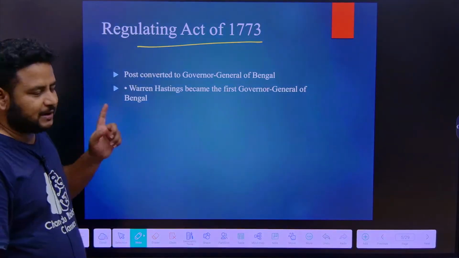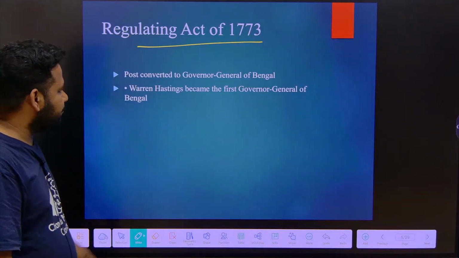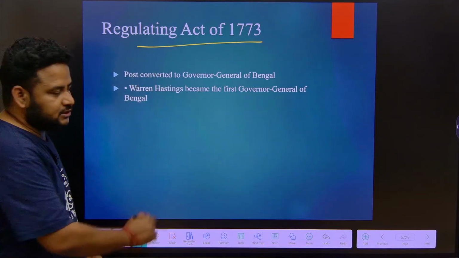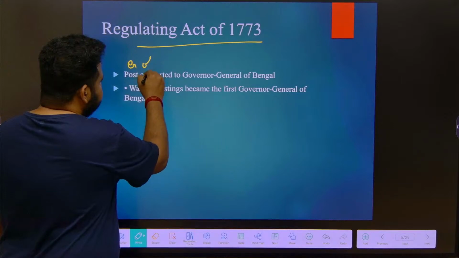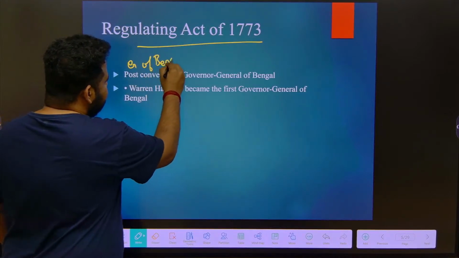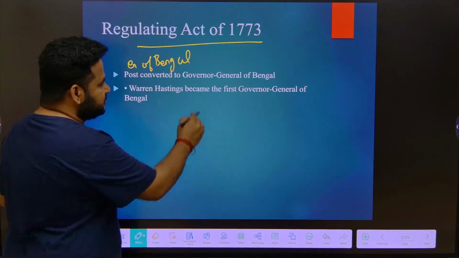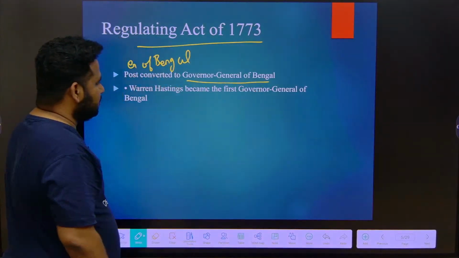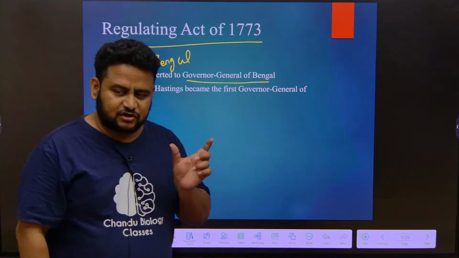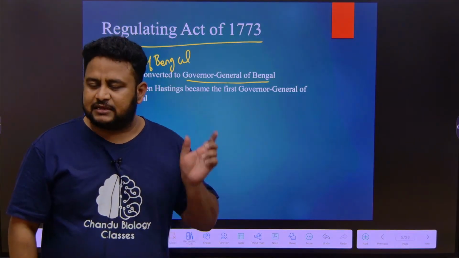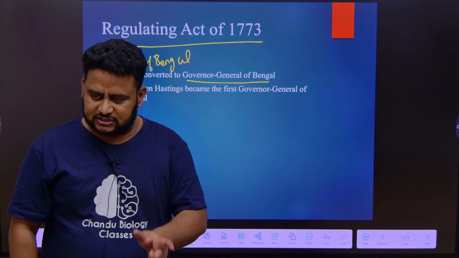This was the first act passed by the British in India. The post of Governor of Bengal was changed into Governor General of Bengal. So the first Governor of Bengal is Robert Clive. Similarly, the post of Governor was changed into Governor General of Bengal.